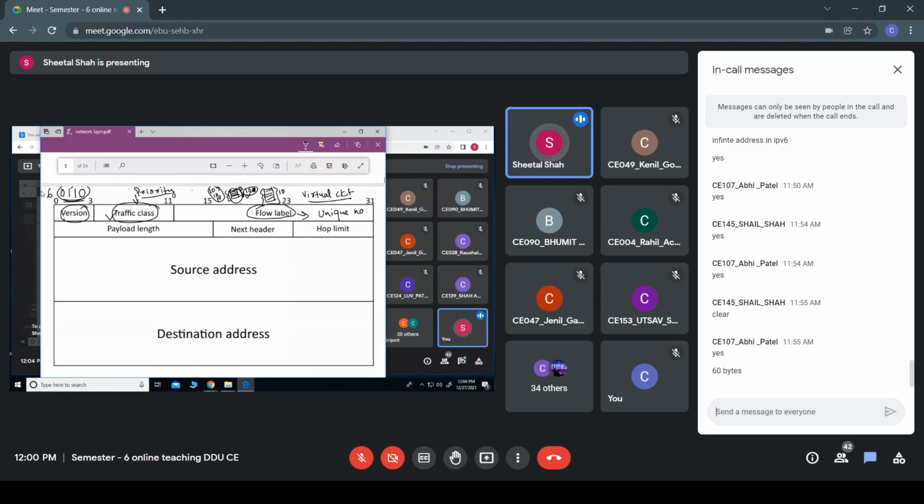For such a case, it has to change this flow label, showing that this set of packets belongs to some other data. So the flow label should be unique for a particular flow. And one more thing: the flow label should be random. It has to be decided by the source, and for all the datagrams of a flow it has to provide a unique flow number. Fine.